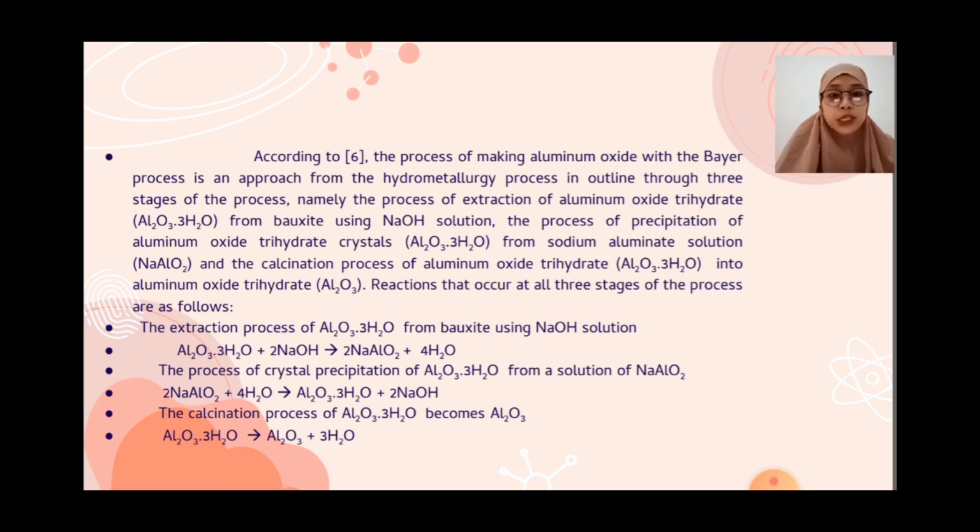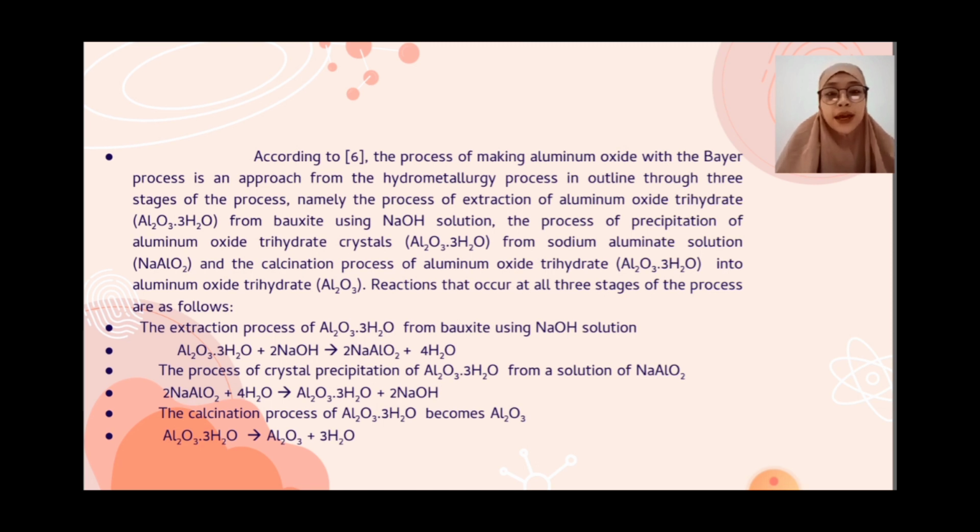The process of crystal precipitation of Al2O3·3H2O from a solution of NaAlO2: 2NaAlO2 plus 4H2O produces Al2O3·3H2O plus 2NaOH.